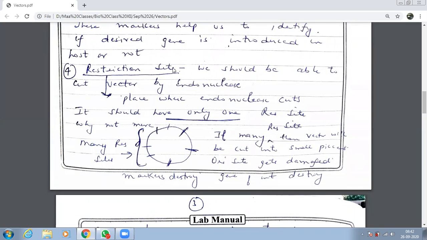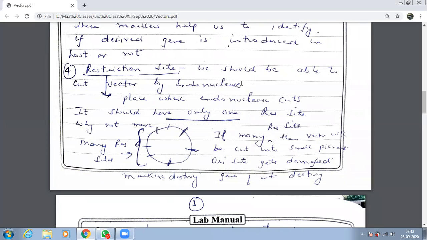It is what we call as restriction site. We know that we should be able to cut the vector by endonuclease. That day I had cut one vector by endonuclease, a circular vector. What was the name of the vector? Plasmid. Very good.